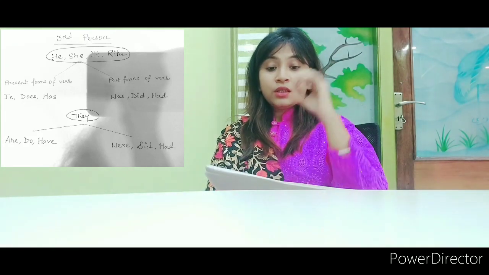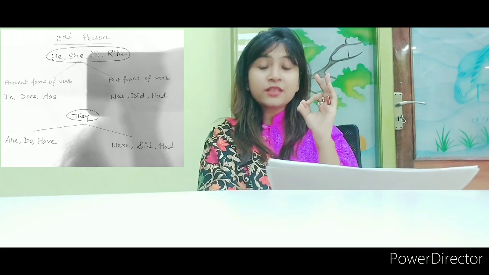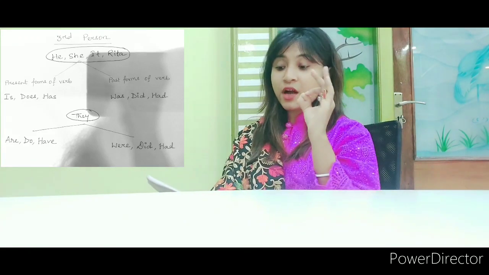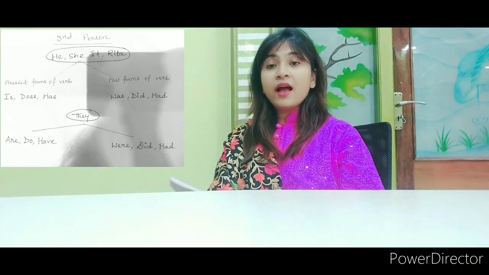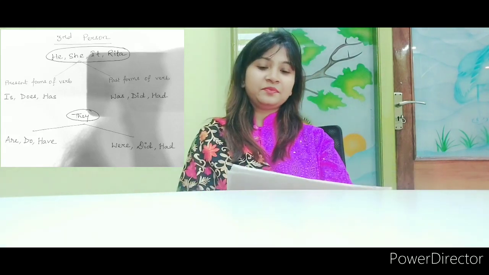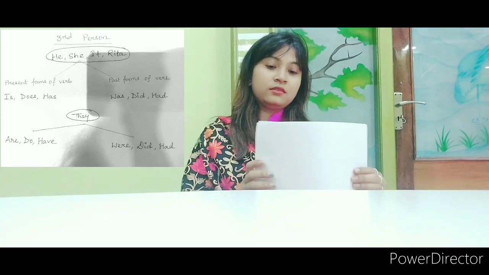The subject they, that is third person they, the present forms of the verb associated with it are are, do and have. For the past forms the verbs are were, did and had. So I think now you have learned which verbs to associate with which subject.